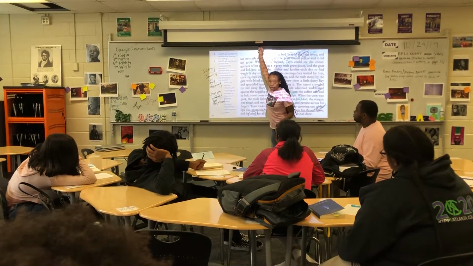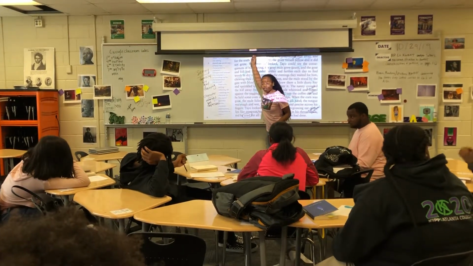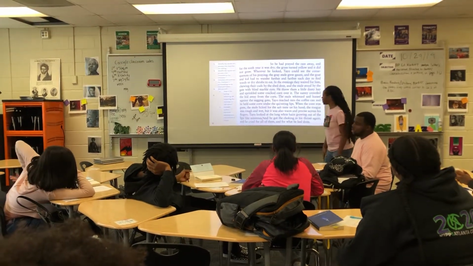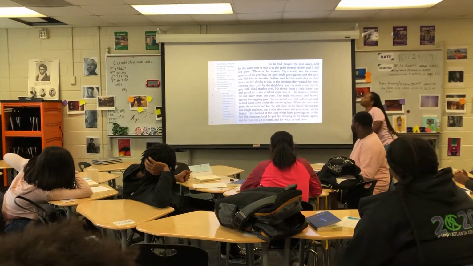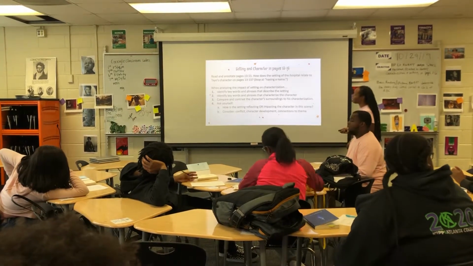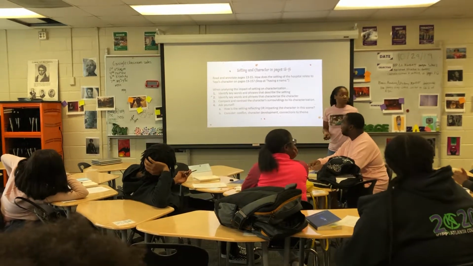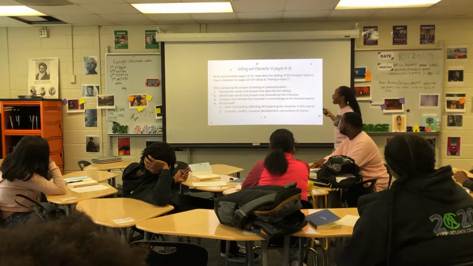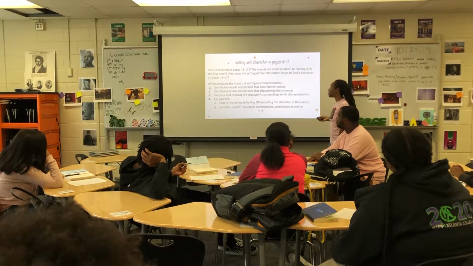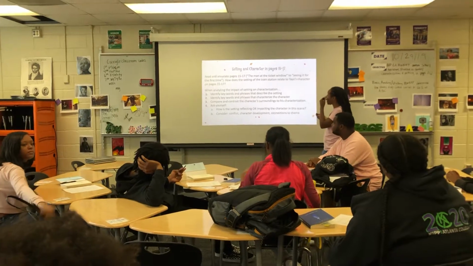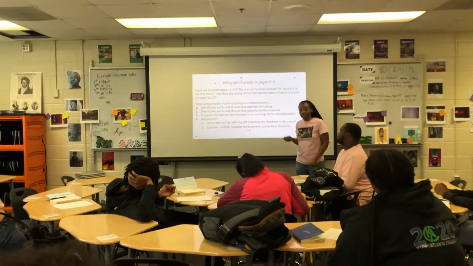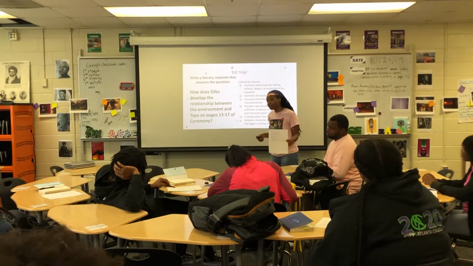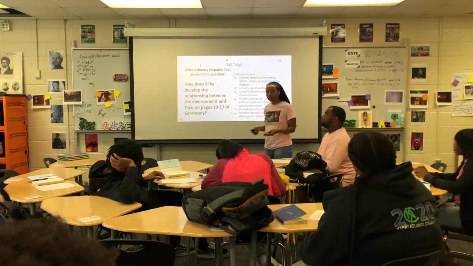How do y'all feel about trying it yourselves? For 3 pages? These 4 steps. We are still on the same pages, but I want y'all to separate it into 2 different chunks. The first chunk is going to be pages 13 to 15, and we're going to be looking at the setting of the hospital. And then the second chunk is going to be 15 to 17, and we're looking at the setting of the train station. And in the end, for our exit ticket, we should be able to write a literary response that tells us the relationship between the setting and the character.